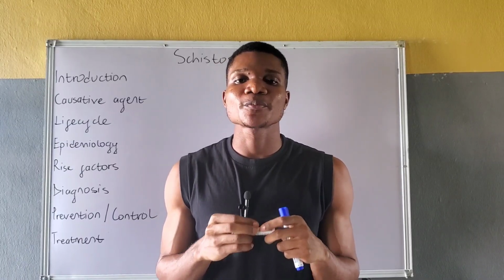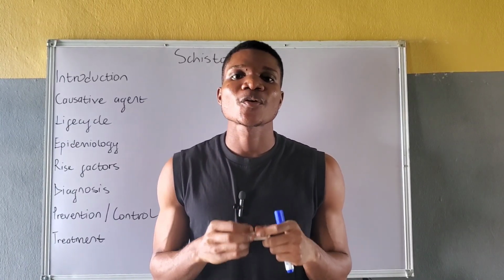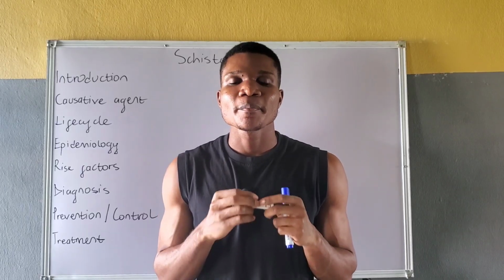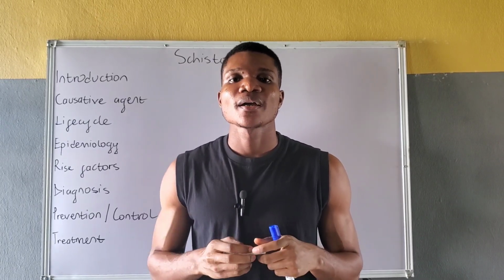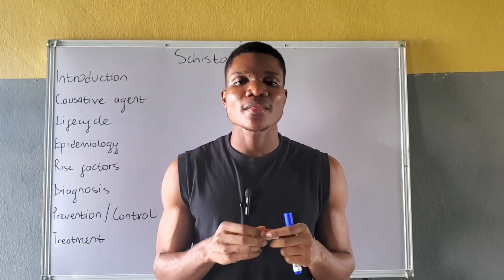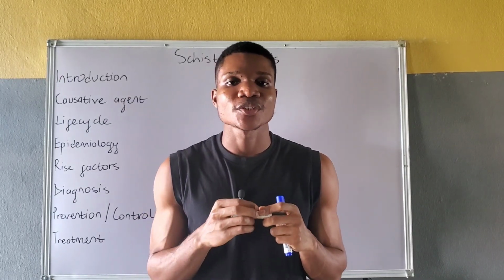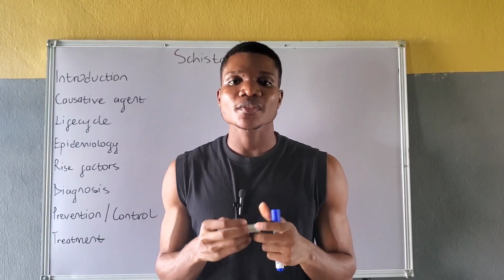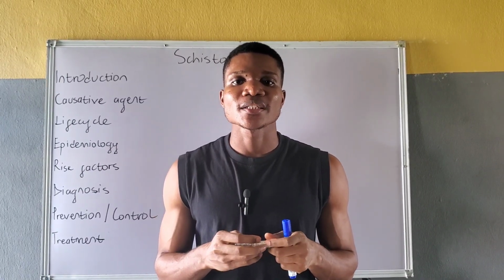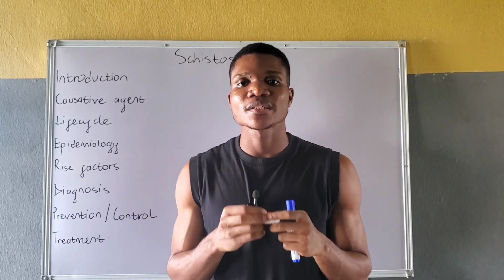Schistosomiasis is one of the most prevalent neglected tropical diseases, and it constitutes a major public health problem, particularly in sub-Saharan Africa, parts of Asia, South America, and the Middle East. The disease is strongly associated with poverty, inadequate sanitation, as well as poor health infrastructure and limited access to clean and safe water.